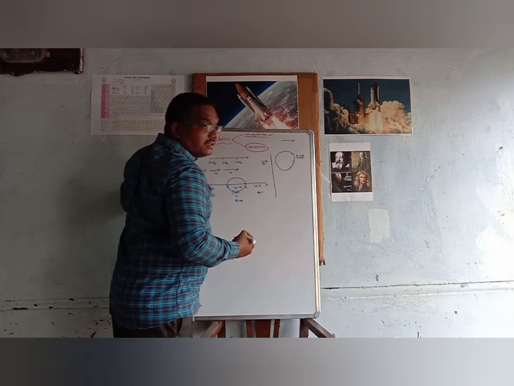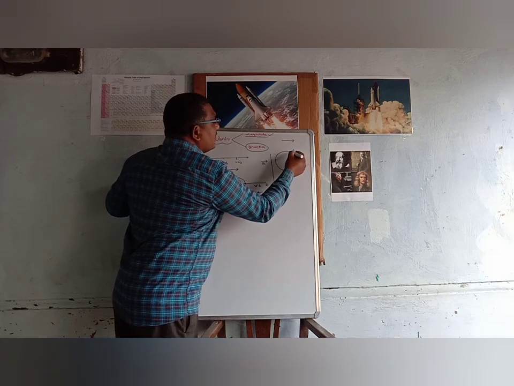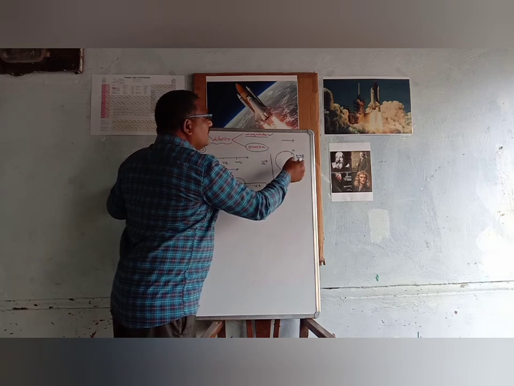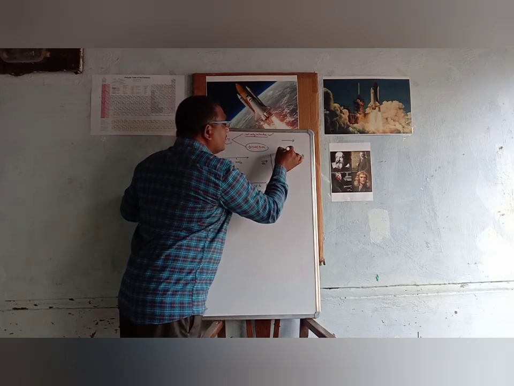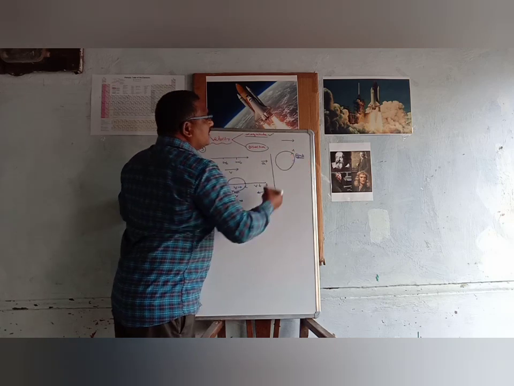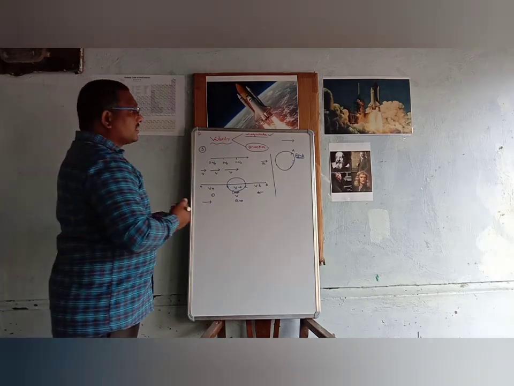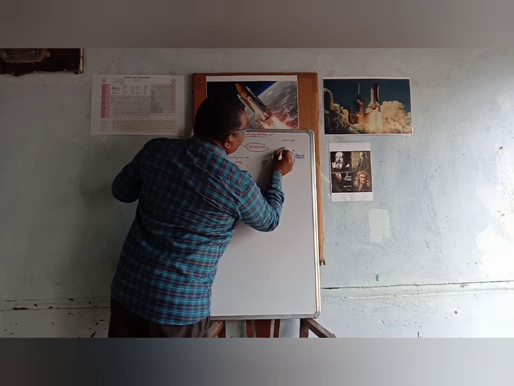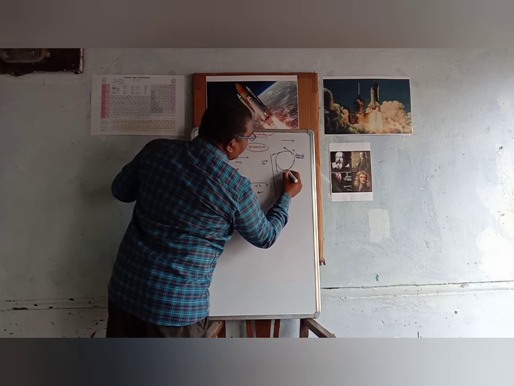Throughout the journey, it starts from point A and again reaches point A, so it is continuously moving. At every point on the circular path, the magnitude of the velocity is 2 only. But what is the direction of velocity? Here the direction of the velocity is changing continuously. At every point, the direction of the velocity is changing.